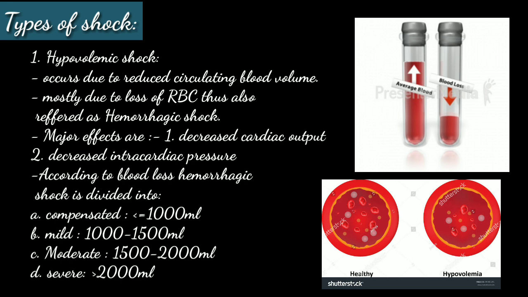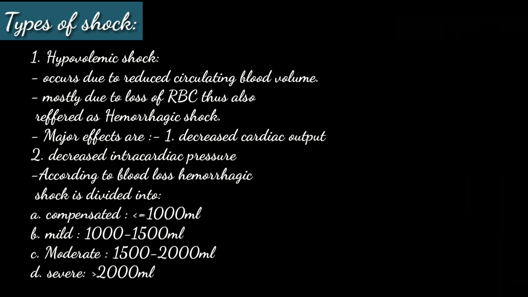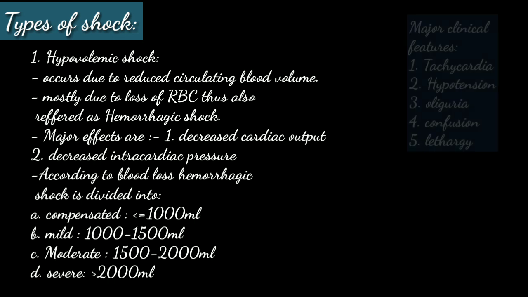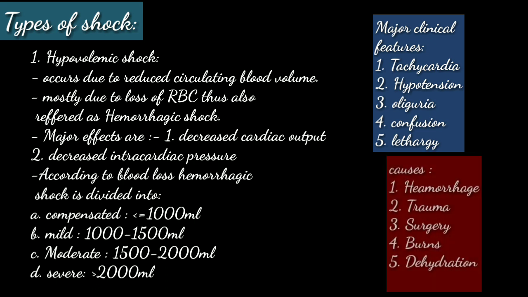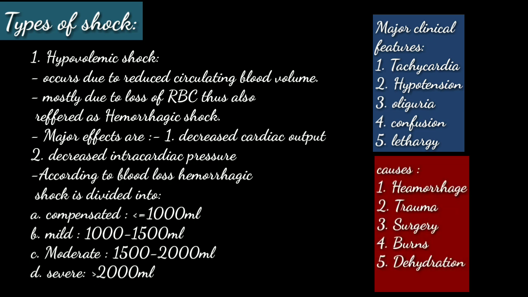Now according to the blood loss, hemorrhagic shock is divided into 4 parts, which is compensated shock, mild, moderate and severe. And major features of hypovolemic shock are tachycardia, hypotension, oliguria, confusion or lethargy. And the causes of hypovolemic shock are hemorrhage, trauma, surgery, burns and dehydration.